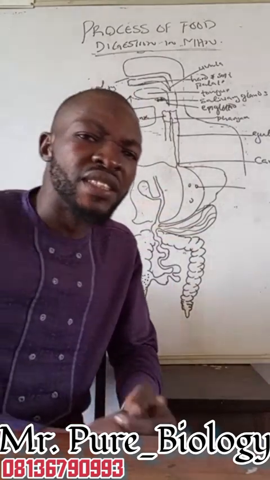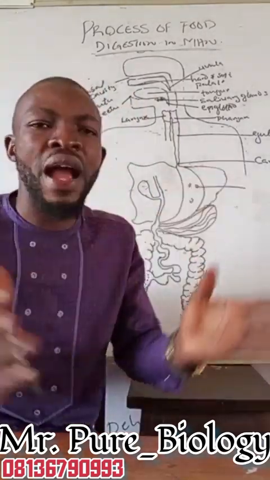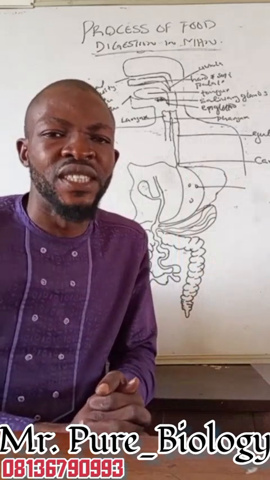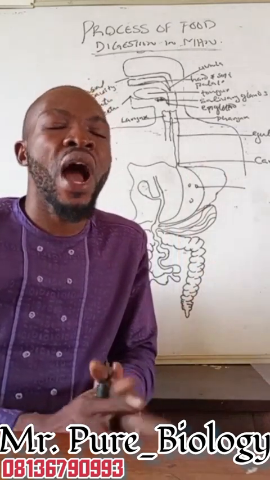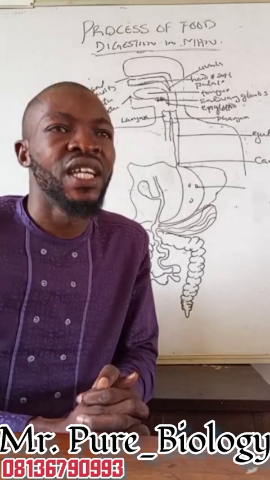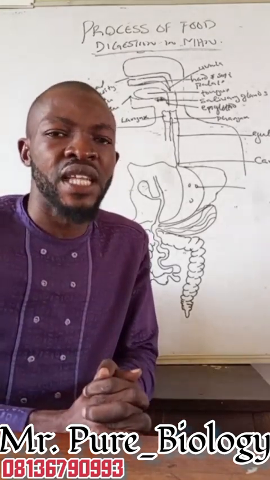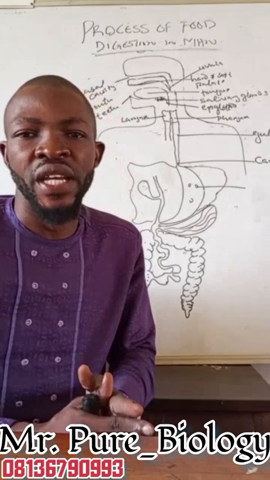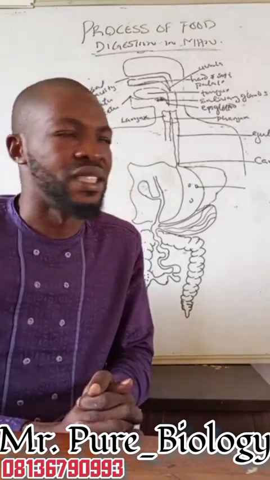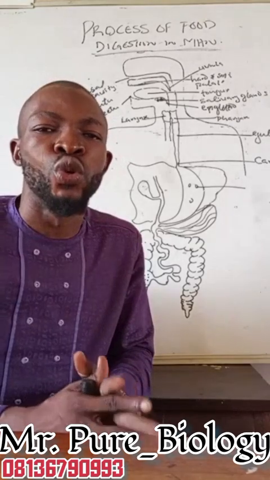When the bolus gets into the stomach, the stomach has a muscular wall which is very thick, and this muscular wall has the ability to produce a gastric juice. This gastric juice contains two enzymes, and what are these enzymes? That is where we have renin and we also have the pepsin. Now, also contained in our stomach is what we call hydrochloric acid.